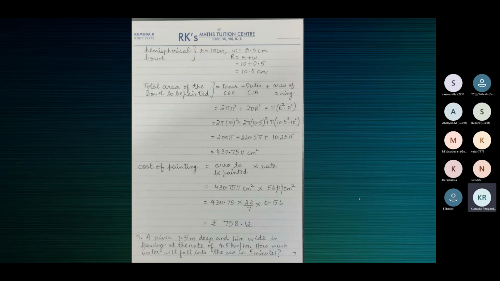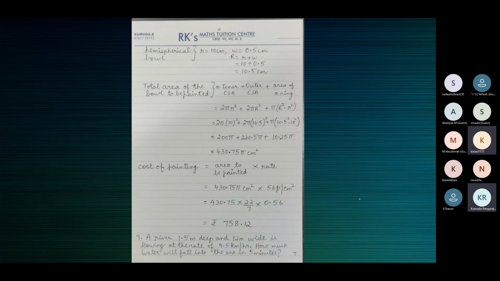Okay, since it's time, I'll just show you the answers so that you can complete them by the next class and keep your doubts ready if any. So we'll take up this discussion because we have not completed it in the next class. We'll see doubts from 1 to 8. Any doubts? We'll sort it out in the next class. 9, 10, 11, 12 shall be discussed in the next class.